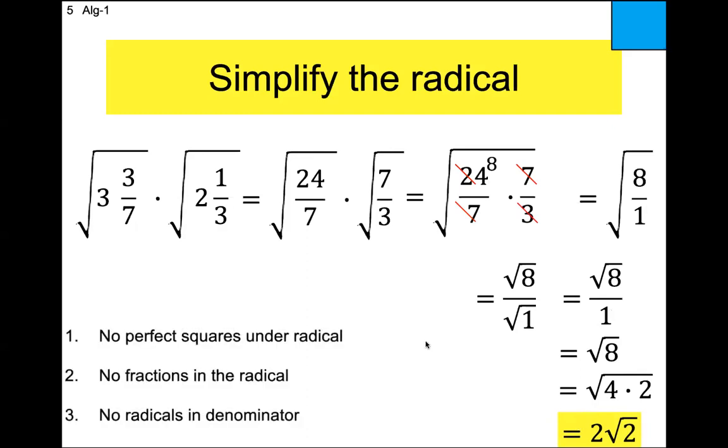Once again, we got to see if we violate any one of the rules. Hey, any perfect squares underneath the radical? No, there's just a 2. Any fraction? There's no fractions left at all. So 2 and 3 are also good to go because there's no fraction to deal with.